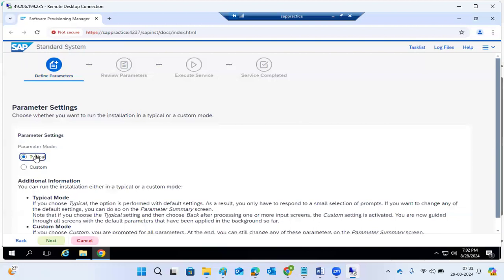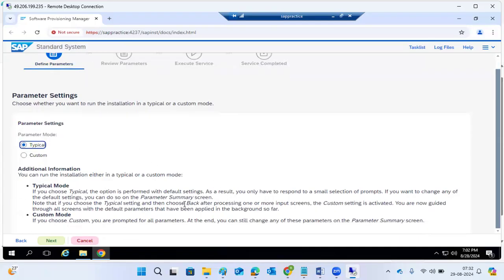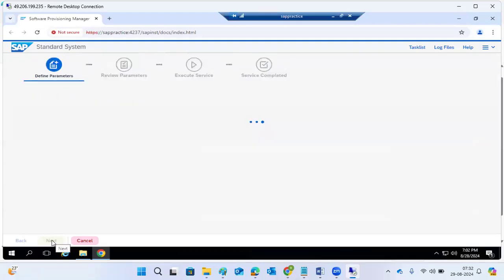Do you want to go for typical or custom? Typical means you will get fewer prompts and the default settings will be applied. Custom means each and every time it will prompt for all the parameters, and you have to enter multiple passwords. With typical, the default settings will be taken care of. So normally we choose typical only. Just click on the next button.